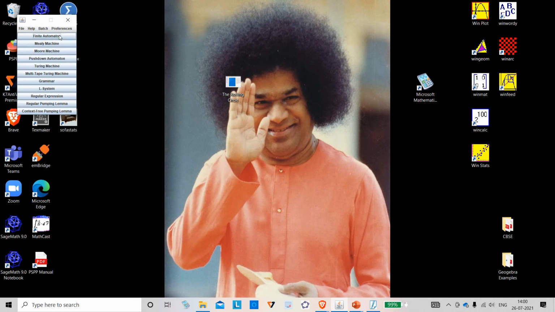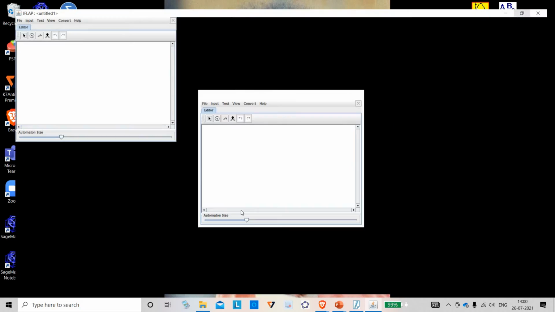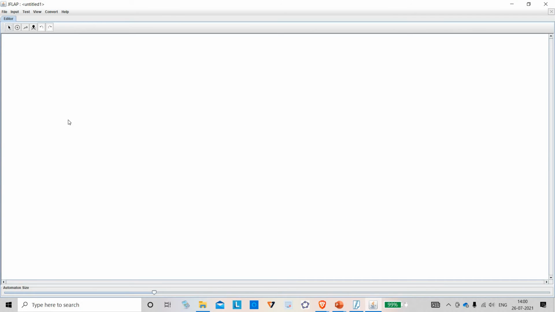So let me click this finite automaton button, and a menu comes up. I will tell you how to plot this. First, you will have to click the state creator menu, the top one. Click that. Click somewhere here, somewhere here, somewhere here. So states are created. Then click the attribute editor, the last one. Click on the first state. Right click. Say whether it is an initial state or final state.